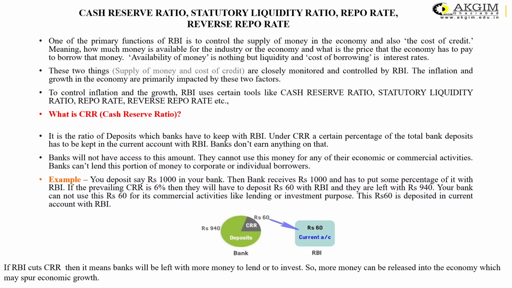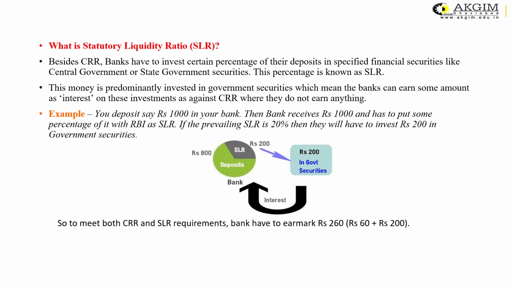Now if the RBI cuts CRR, it means the bank will be left with more money to lend or to invest, and then the banks will provide loans to the general public at a lesser rate of interest, and there would be more money supply in the economy. So this is how CRR helps in controlling the money supply or the circulation of money in the economy. The second important instrument is SLR, that is the statutory liquidity ratio.